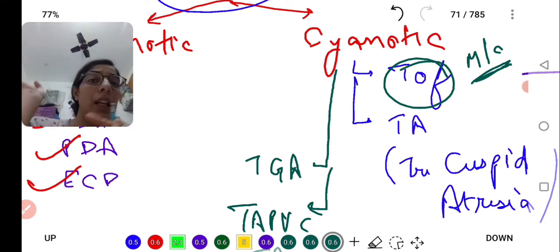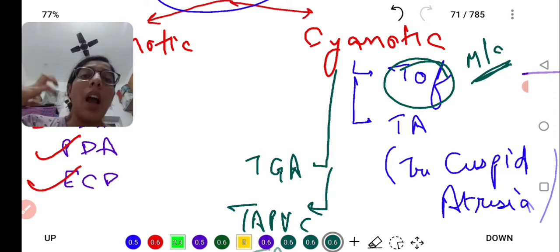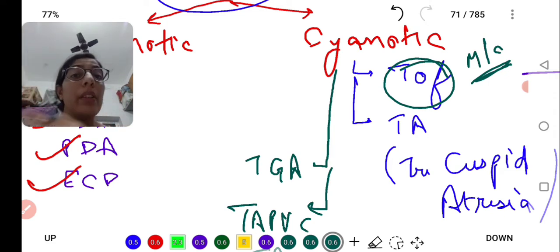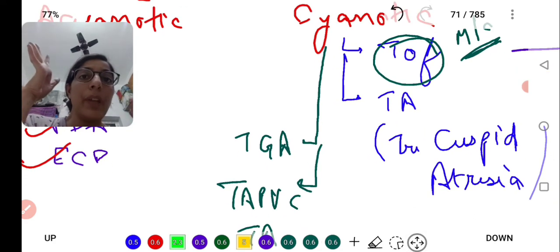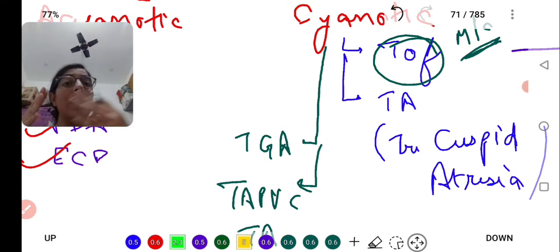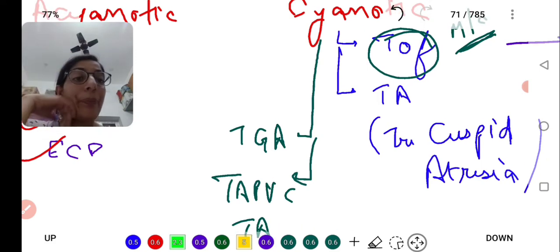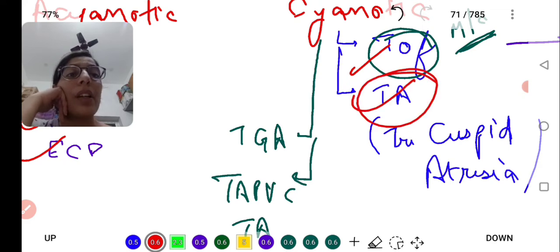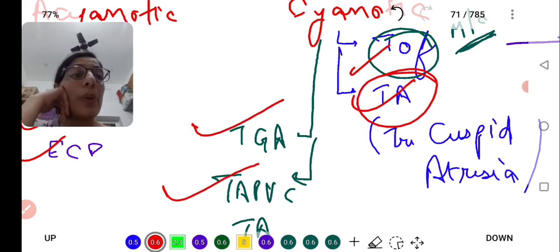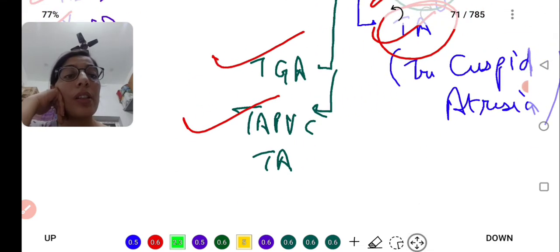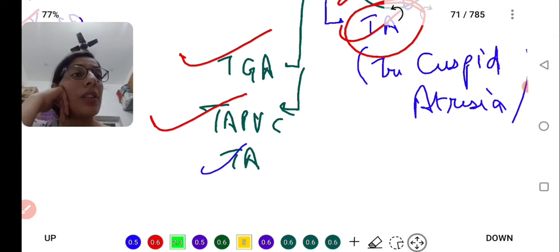I already told you in the last video that the examiner will ask about the most common things, not the rarest thing, and he doesn't want you to be confused a lot. He will ask about the most common, because these are the basic routine cases we see, and questions mainly arise from that, not from the rarer aspects. TOF, tricuspid atresia, transposition of great arteries, total anomalous pulmonary venous connection, truncus arteriosus. Okay, these are the parts.